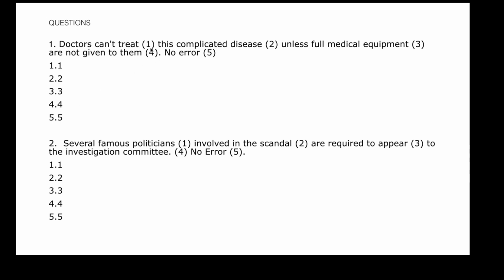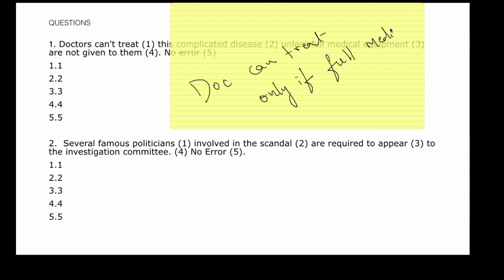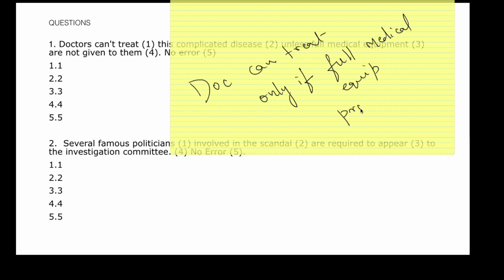So if we look into the question, it says doctors can't treat this complicated disease unless full medical equipment are not given to them. On an overall level, if you understand, it means doctors can treat only if full medical equipment is provided.